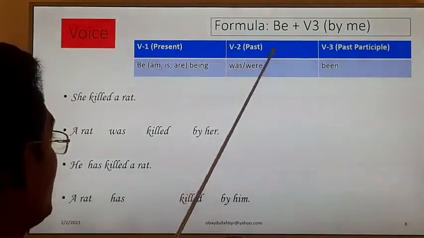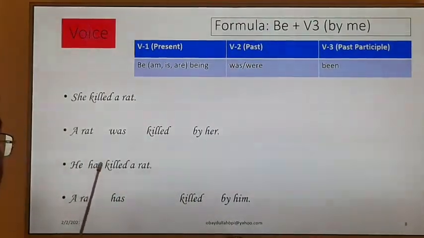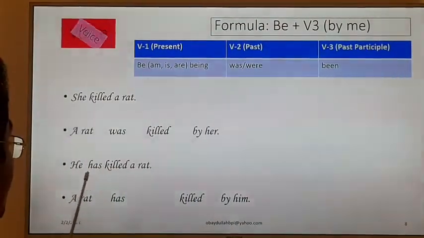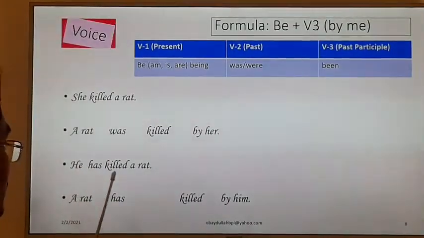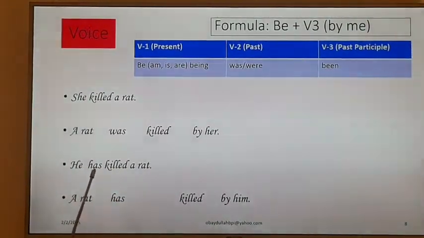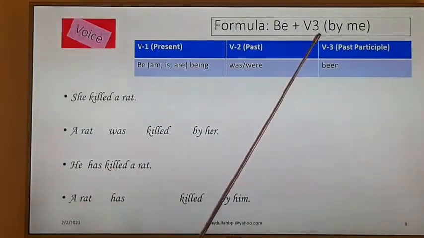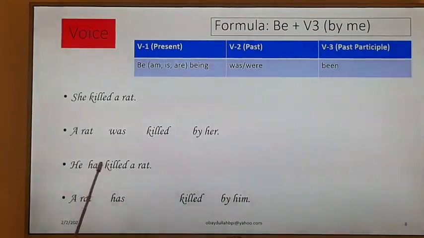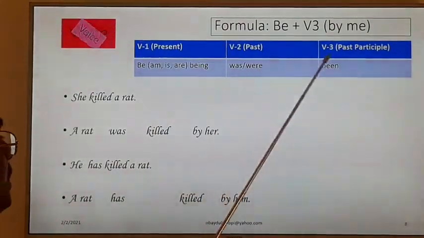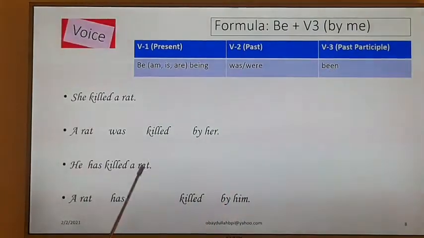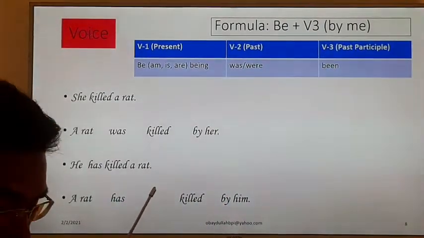Look at what will be here. Killed is present perfect tense, and in the present perfect tense we use verb number 3, past participle. And when we get verb number 3, we have to use the be verb from verb number 3.